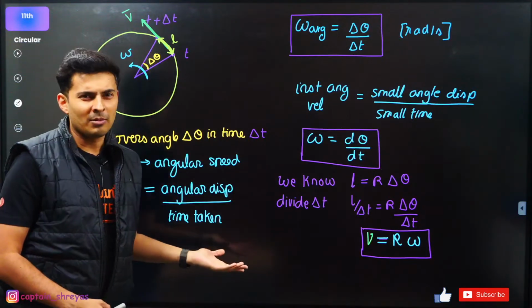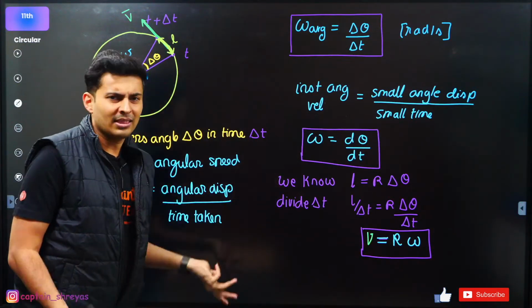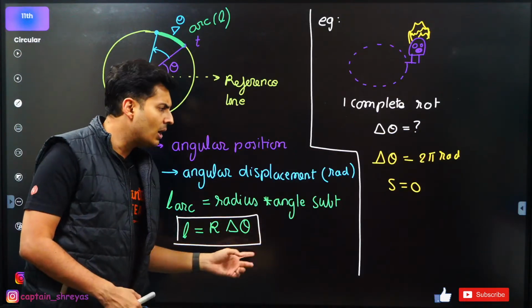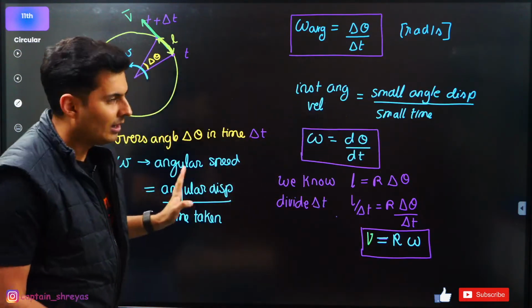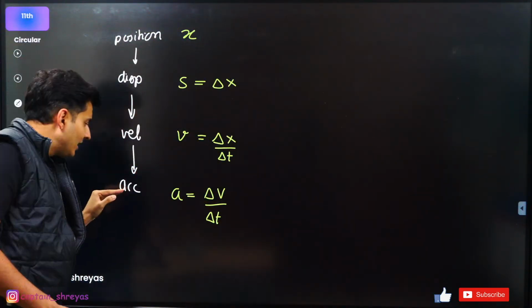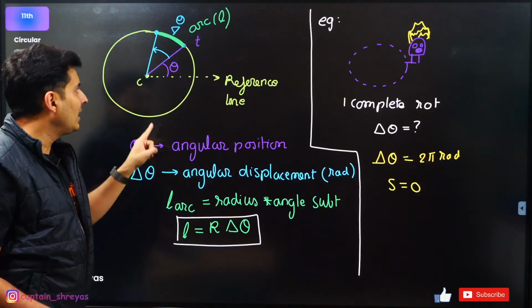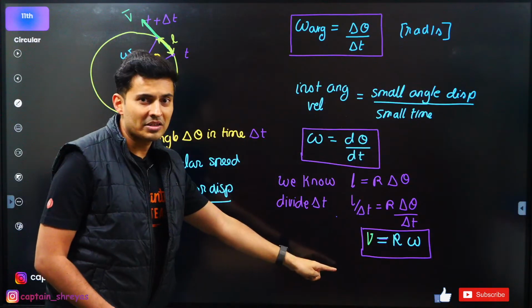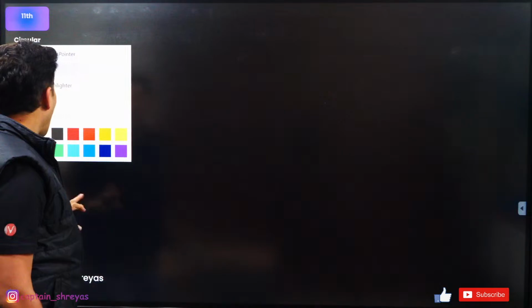They are very easy to remember. Velocity is displacement by time, nothing else. And V is r omega, just like L is r delta theta. So like that only V is r omega. Now what did I say? After position, displacement, velocity, the next term should be acceleration. So we're done with position, displacement, and also velocity. So the next obvious term should be acceleration.